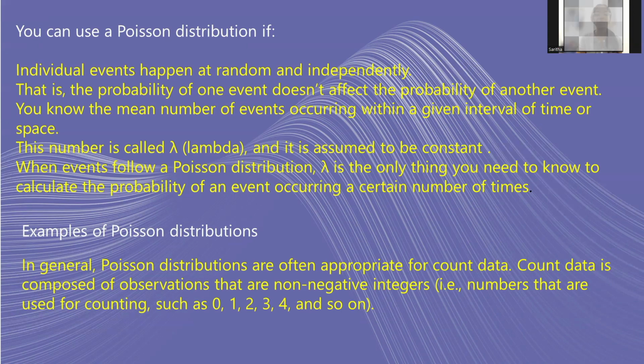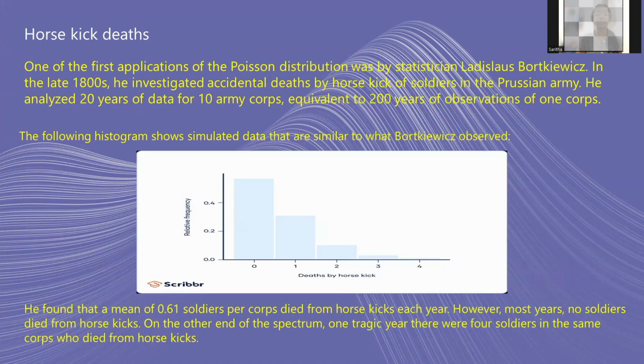Now, let's take examples of Poisson distribution in general. The Poisson distribution is often appropriate for count data. Count data is composed of observations that are non-negative integers, that is, the numbers that are used for counting, such as 0, 1, 2, 3, 4, and so on. Horse-kick deaths.